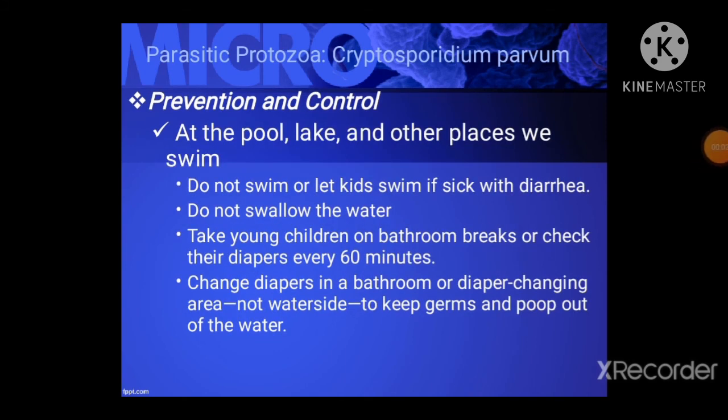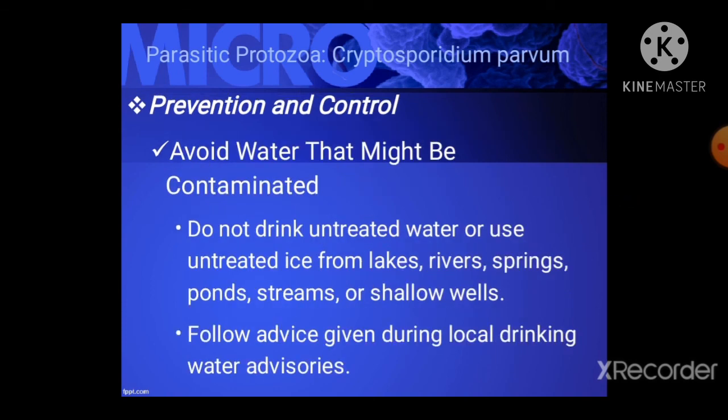So next prevention is at a pool, lake, and other places we swim. Do not swim if sick with diarrhea, and do not let kids swim if they are sick. If crypto is diagnosed, wait 2 weeks after diarrhea has stopped to go swimming. Do not swallow the water. Take young children on bathroom breaks or check their diapers every 60 minutes. Change diapers in a bathroom or diaper changing area, not at the water's side, to keep germs and poop out of the water.